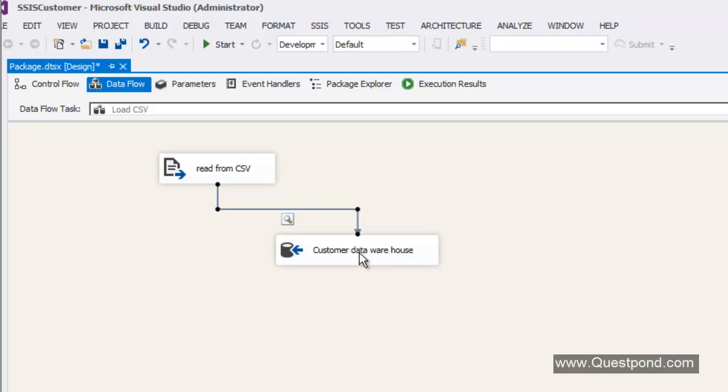Once you click on Enable Data Viewer, you can see that it puts a small icon of a lens here, which indicates that the data viewer is now activated for this path.